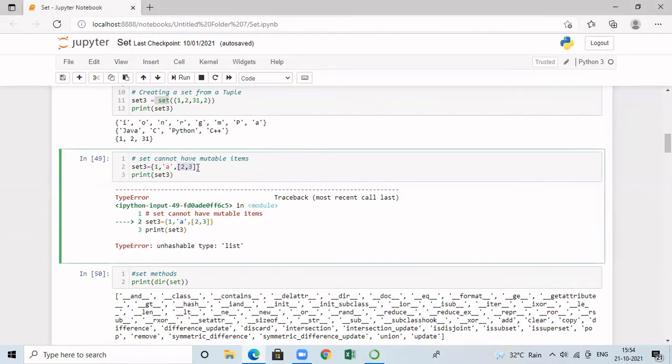This 2, 3 is a list, which is a mutable data type. So when I try to create this set, I'm getting an error because of this 2, 3 presence. It's saying that the error is TypeError: unhashable type: 'list'.